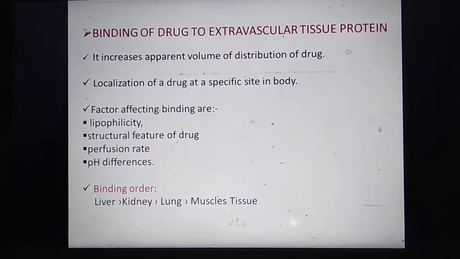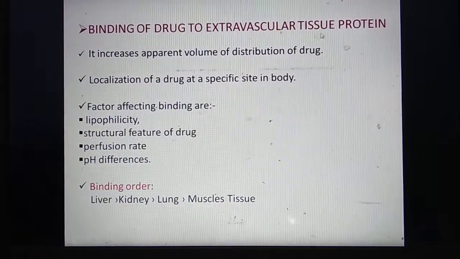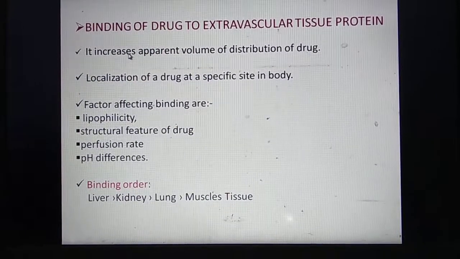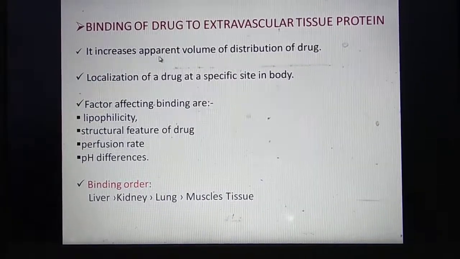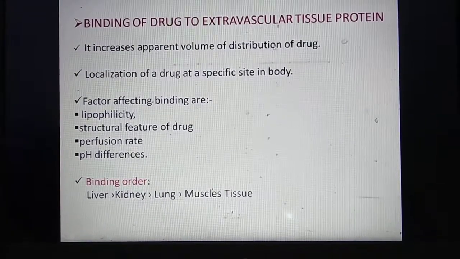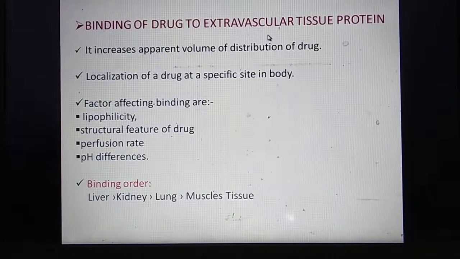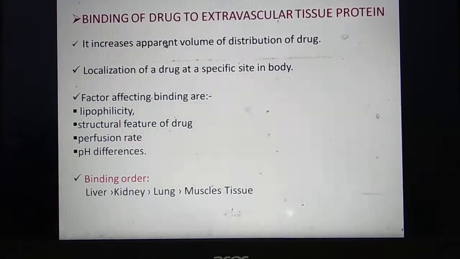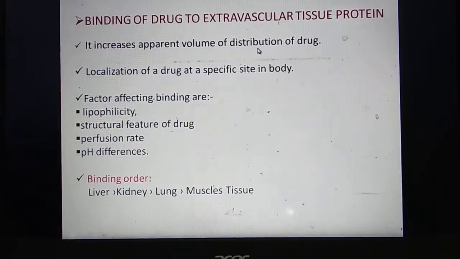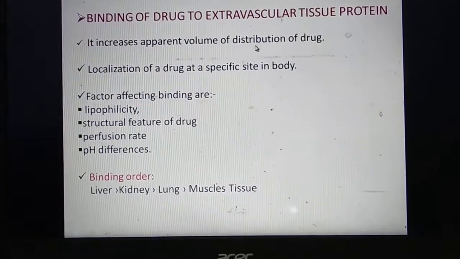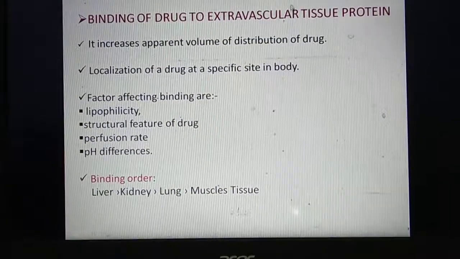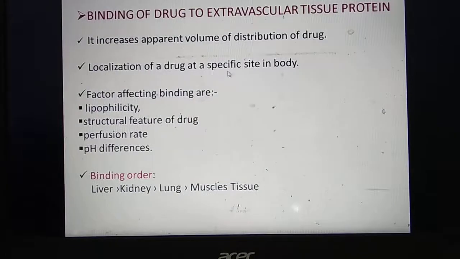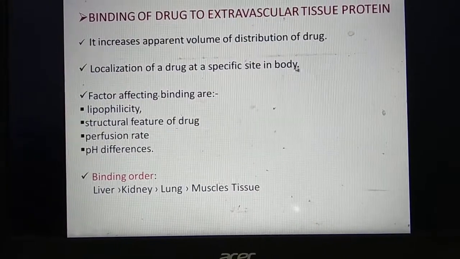Next is the binding of the drug to the extravascular tissue proteins. Various extravascular tissue proteins increase the apparent volume of distribution of the drug. Distribution of drug means the drug is reaching the various tissues. So the apparent volume of distribution will directly increase if the tissue protein is capable of binding the drug. Also, localization of a drug at a specific site in the body will take place.